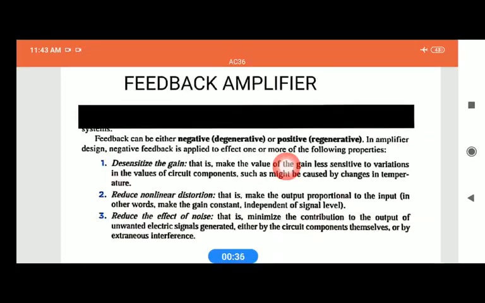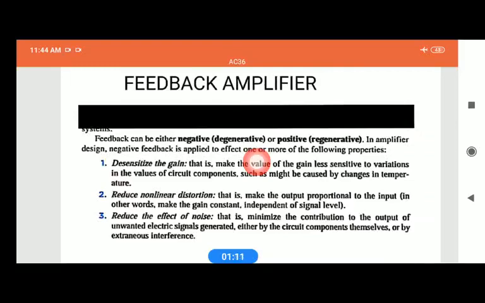Basically there are two types of feedback network we have: a negative feedback, which we call a degenerative feedback, or a positive feedback, which we call a regenerative feedback. In the case of negative feedback, the feedback signal from the output is summed with our applied signal, which is given to the amplifier as an input signal in a positive feedback.